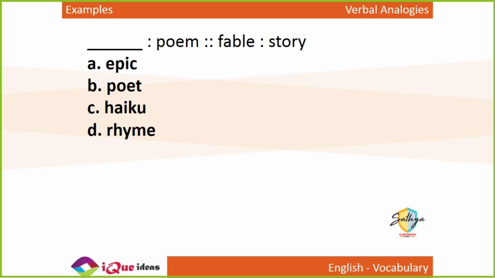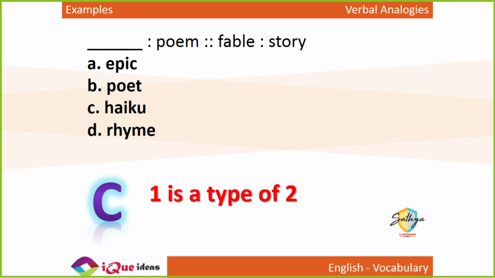Similarly, which one of these is a type of poem? An epic is actually not necessarily a poem. An epic is a very long story. But a haiku is a type of poem. A haiku is a Japanese form of poetry. So just like a fable is a specific kind of story, a haiku is a specific type of poem.